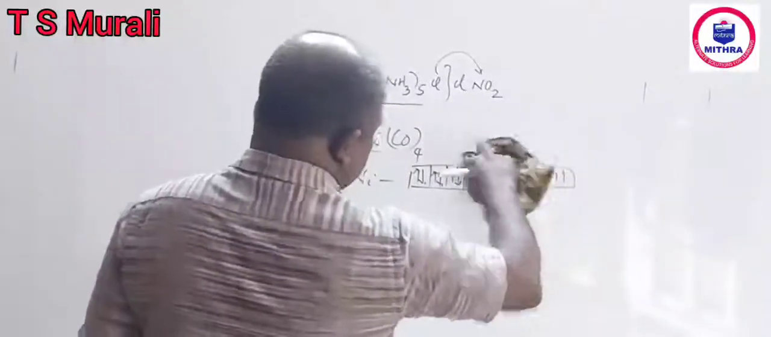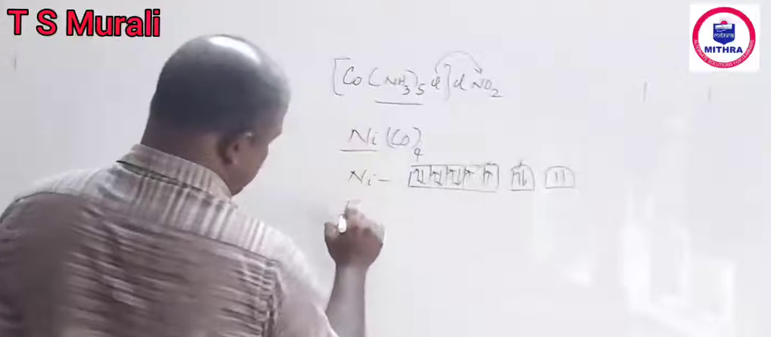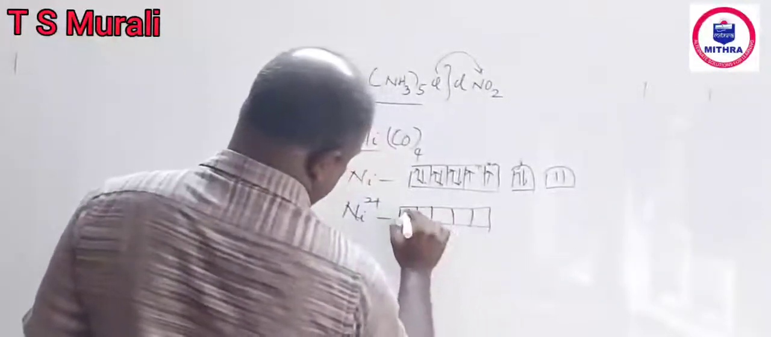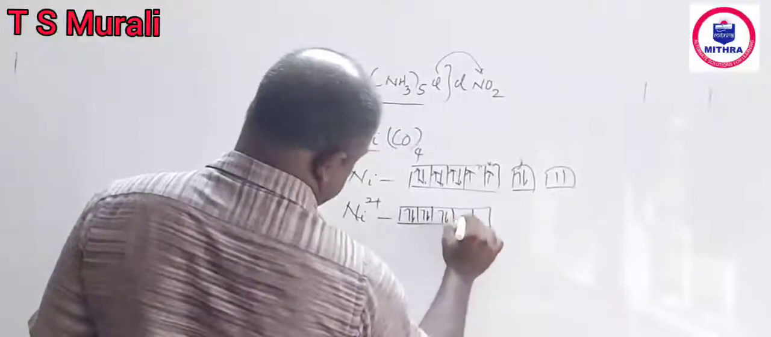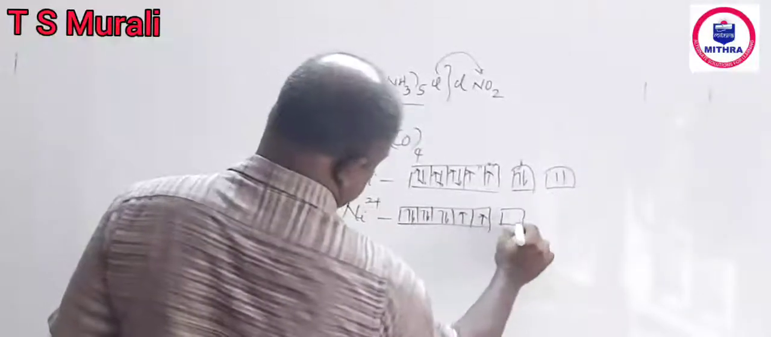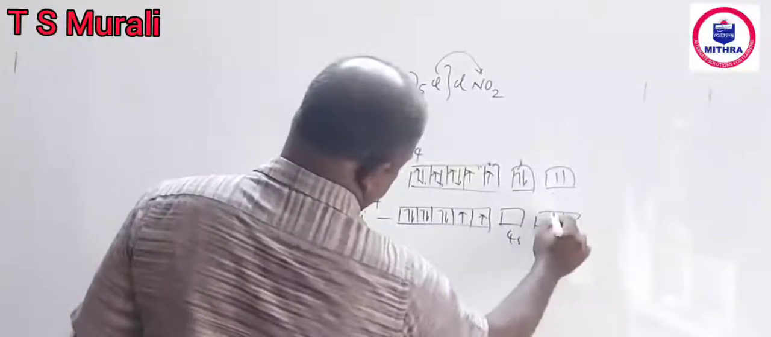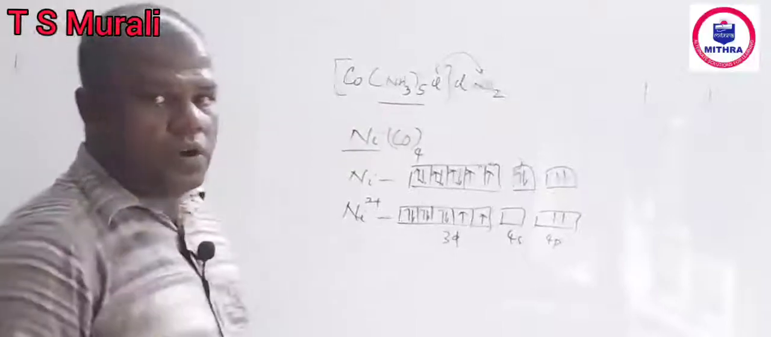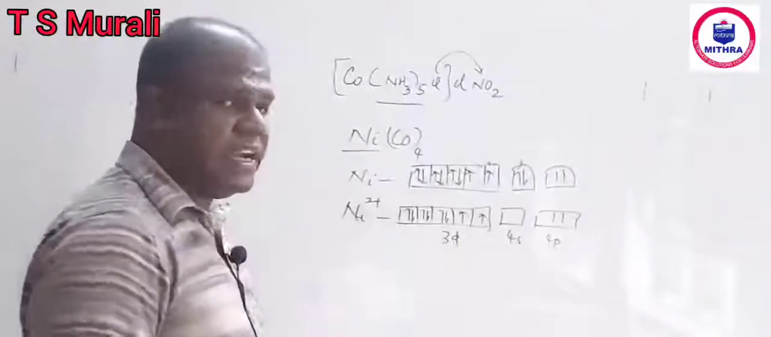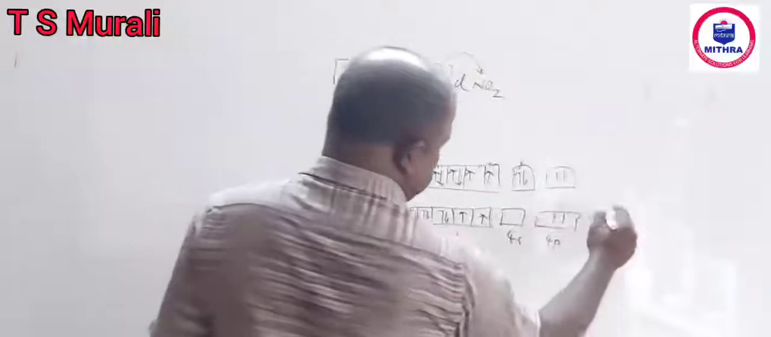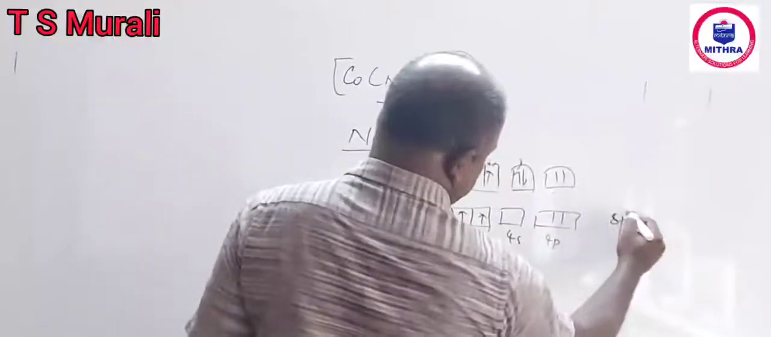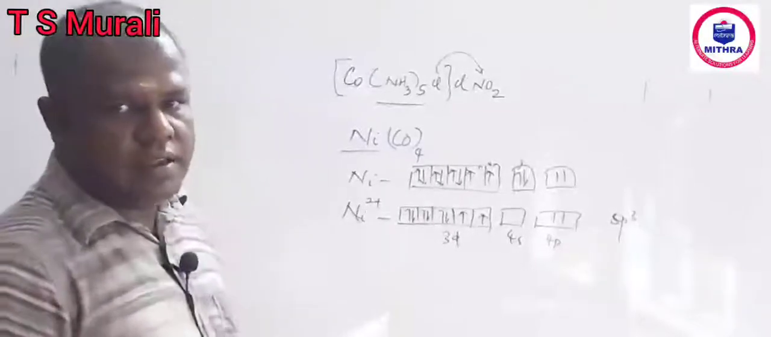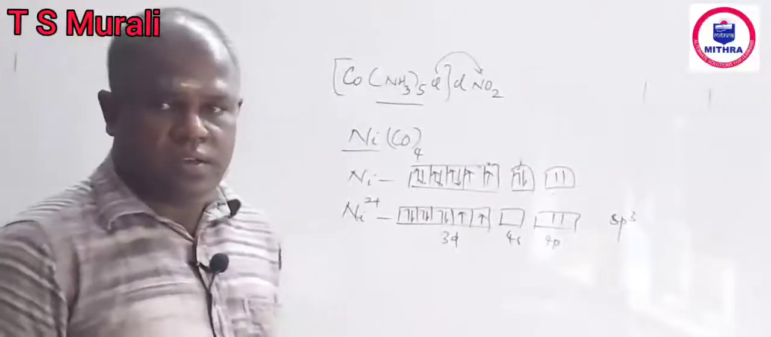Great. So configuration of nickel 2+ is 1, 2, 3, 4, 5, 6, 7, 8 in 3d. 4s is free and 4p is also free. See, in the first compound, chloride is a weak ligand, so there is no chance for pairing of electrons. So automatically these 4 vacancies are used. So hybridization is sp3 in the first compound. So shape is tetrahedral. Agree? Cl- is a weak ligand, so no pairing.